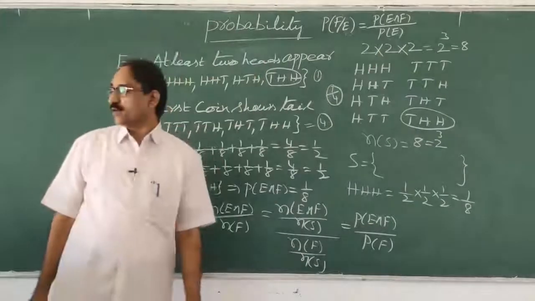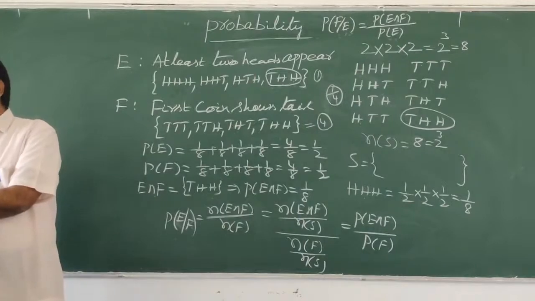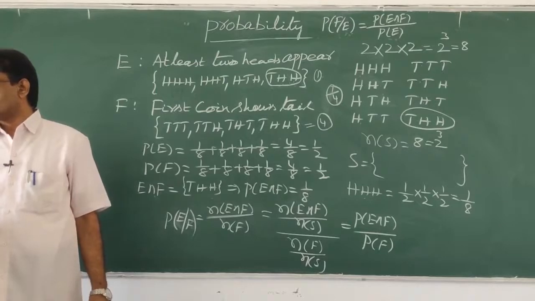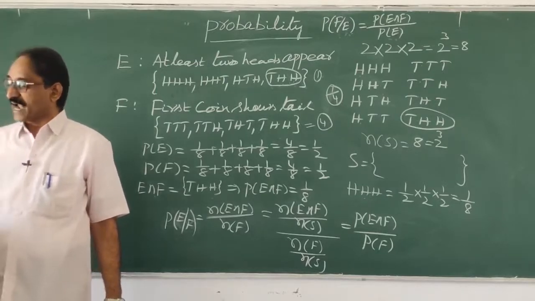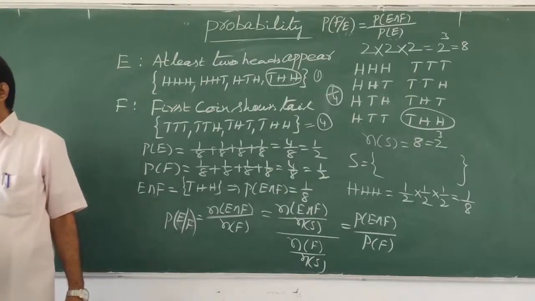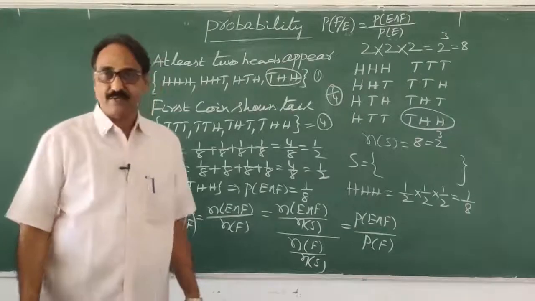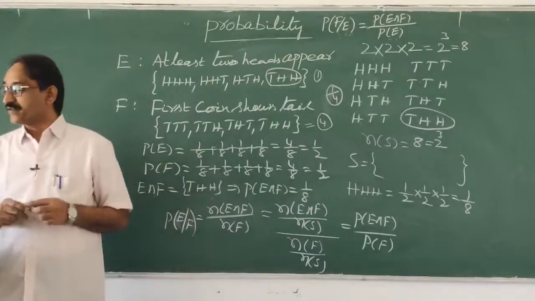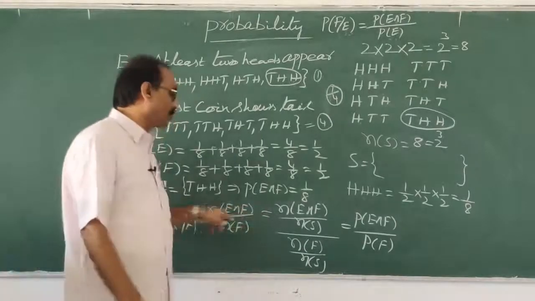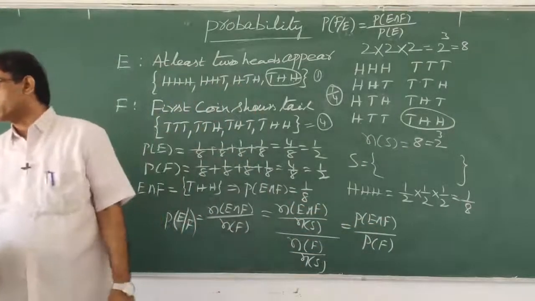Now, finally, I will read what happened here. Definition of conditional probability: if E and F are 2 events associated with the sample space of a random experiment, the conditional probability of the event E given that F has occurred, that is the probability of E given F, is given by P of E given F equal to probability of E intersection F by probability of F, provided probability of F is not equal to 0.